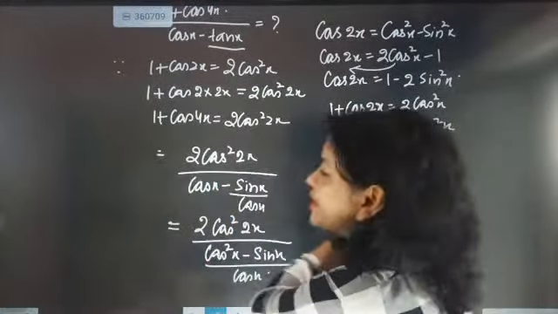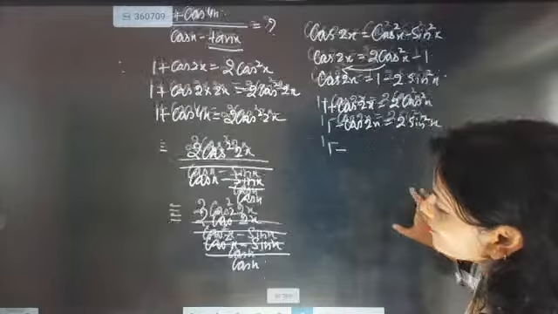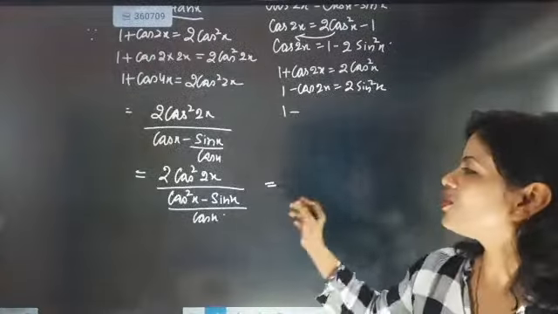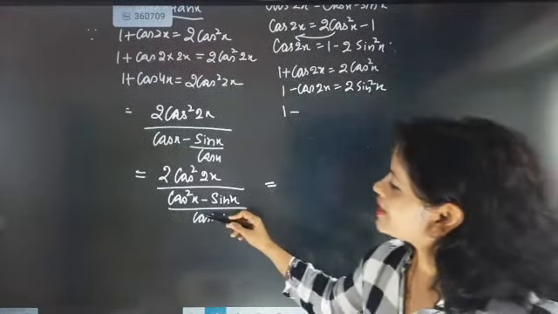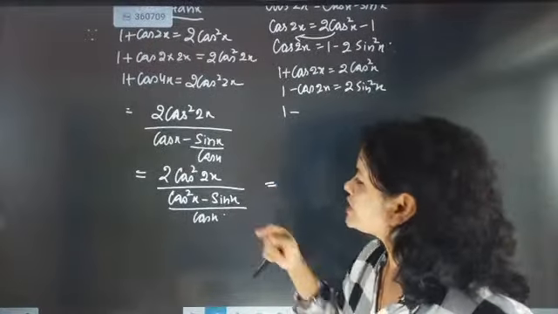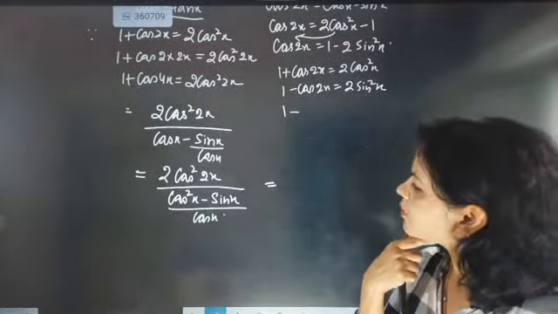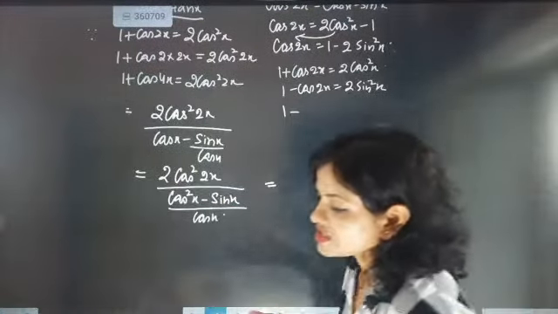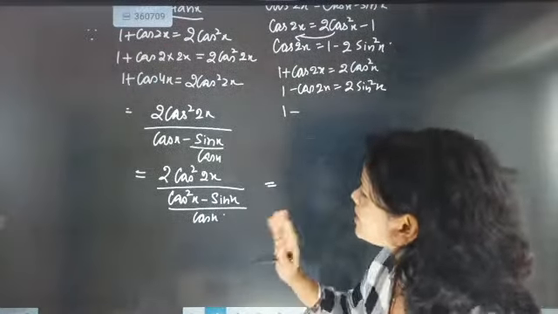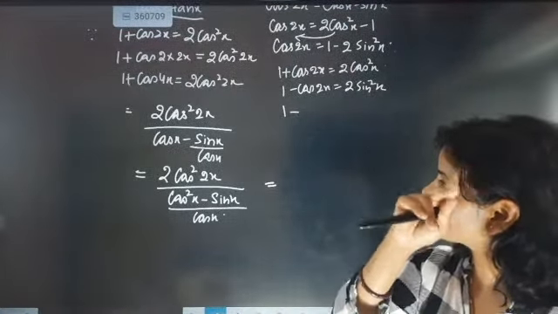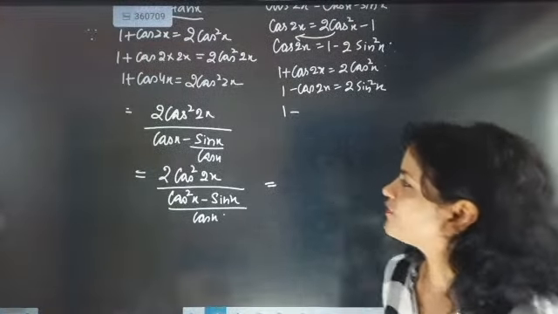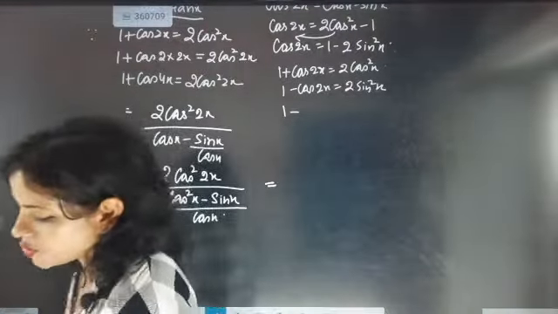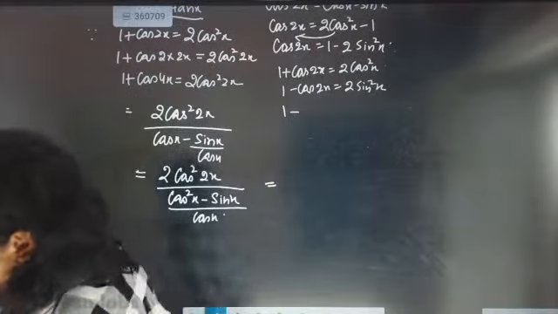Now look here, 2 cos square 2x is there. Here we are watching sin x by cos x, but the problem is that cos square x is stuck somewhere. So when cos square x is stuck, we need sin square x. Something has to be done with sine. Can you tell me what work I am going to do with sine, because cos square 2x is there?